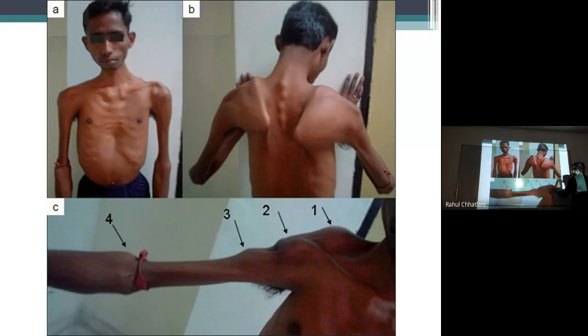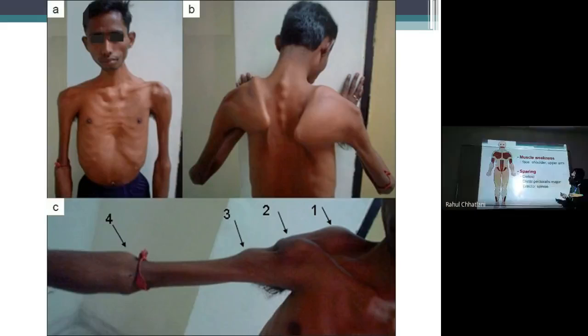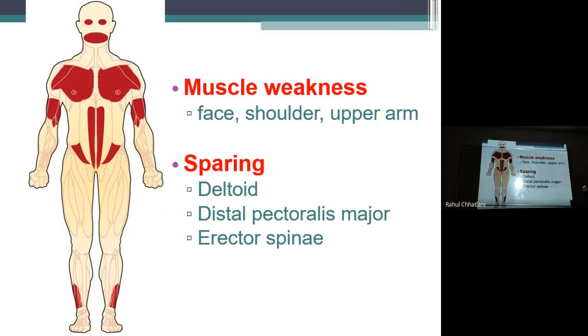Here you see the deltoid, you see the biceps also, and some portion of the arm also. Yes, that is also being affected. This gives a particular appearance. So there is muscle weakness of the face, shoulder, and upper arm, as we discussed. From the upper part itself we can easily say: the face will be affected, the scapular region, that is the shoulder region, the humeral region, mainly the upper part of the shoulder, and the lower part of the shoulder, that is the arm, as well as the trapezius muscles will be affected.